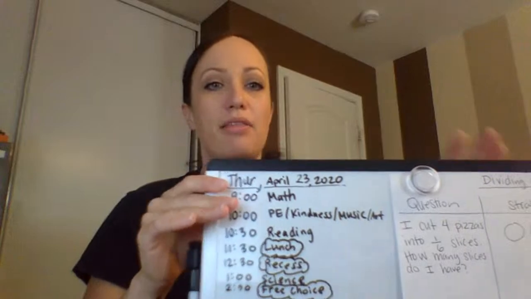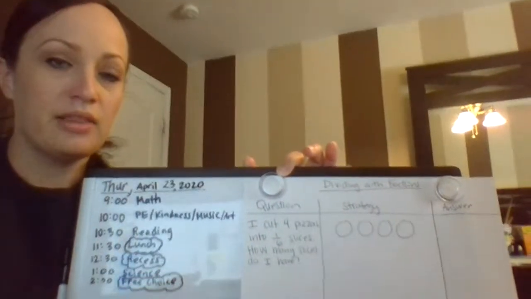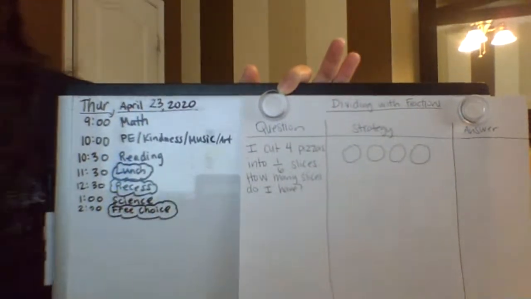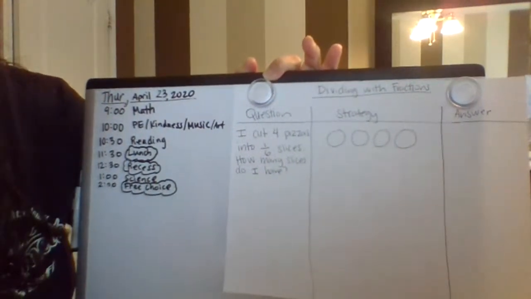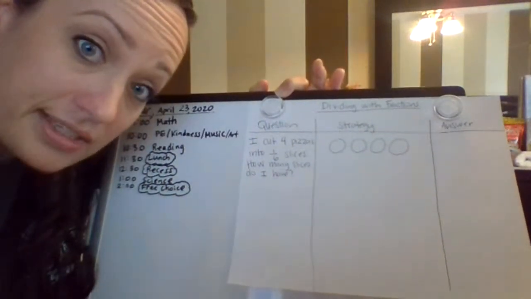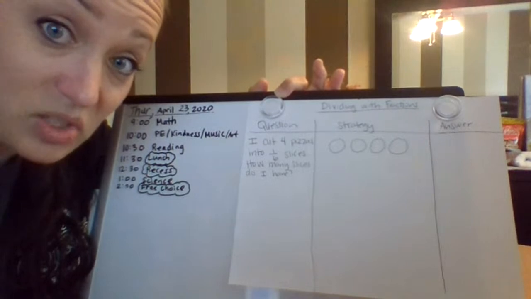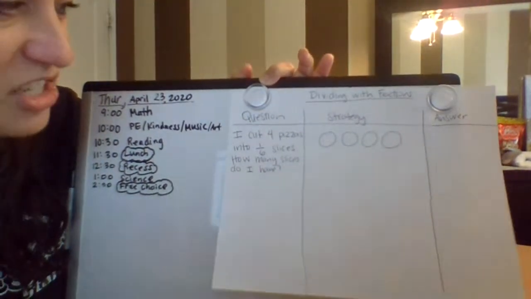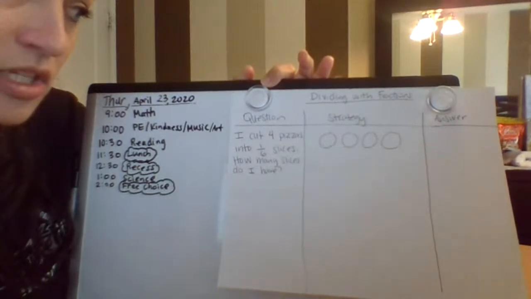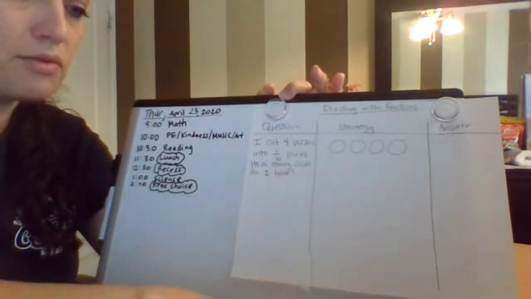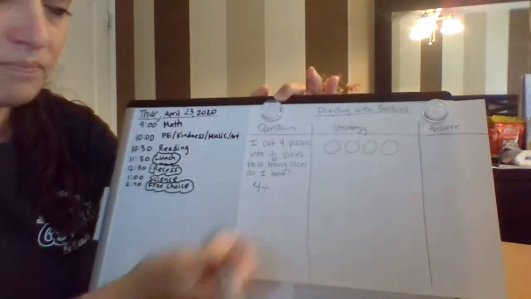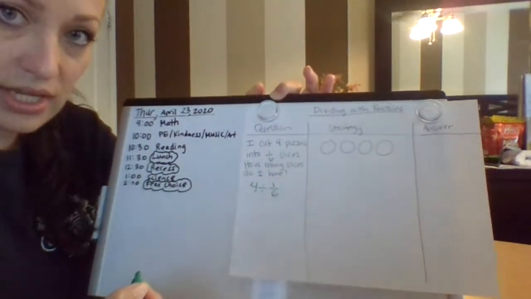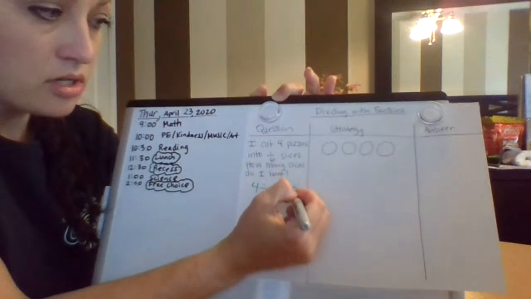Okay. All right. So today's math, we're going to do one question that is similar to what we've been working on the past few days. The question for today says: I cut 4 pizzas into 1/6 slices. So how many slices will I have? I use pizza a lot in my examples. I eat pizza a lot. Our family eats pizza a lot. So first of all, I'm going to go ahead and write down the equation that we're doing. We have 4 pizzas, and we're dividing it by 1/6 size slices. We want to know how many slices we are going to get.